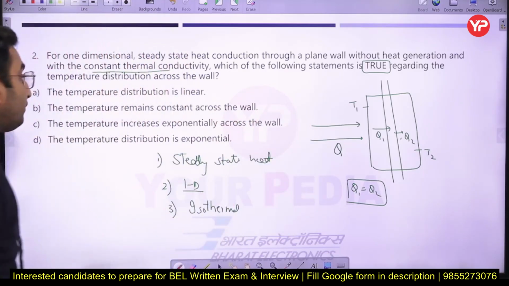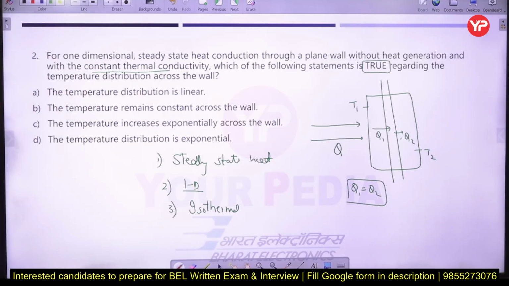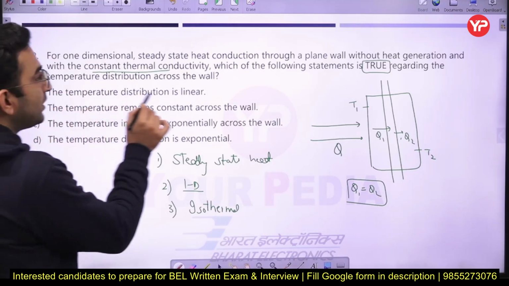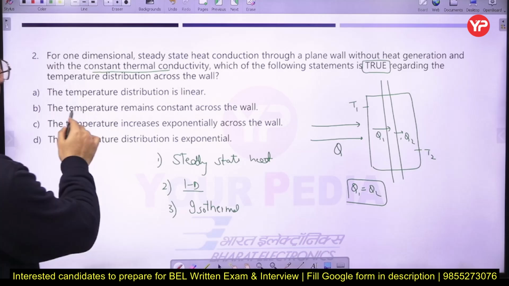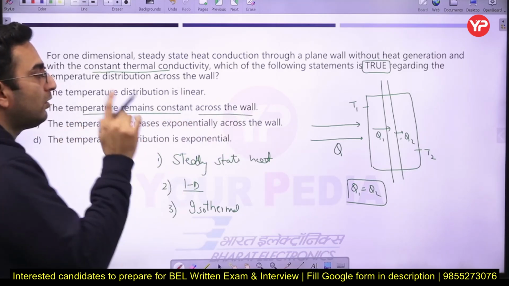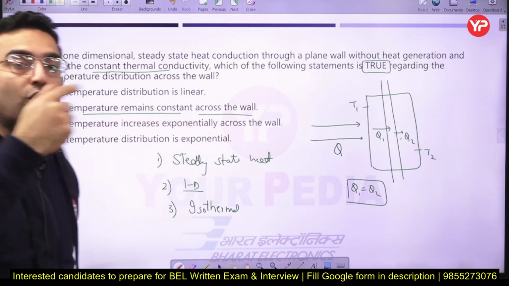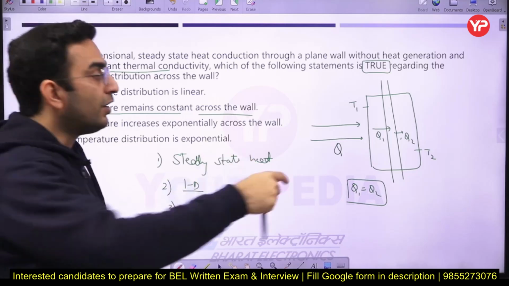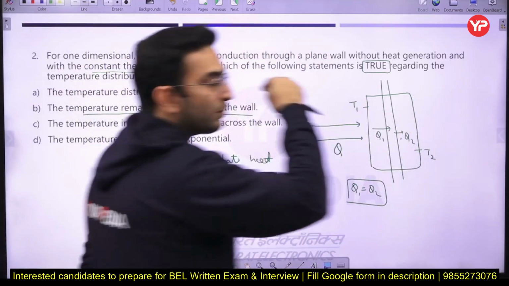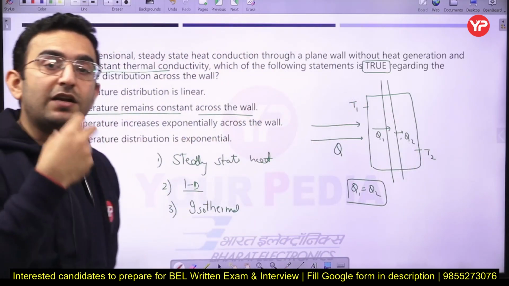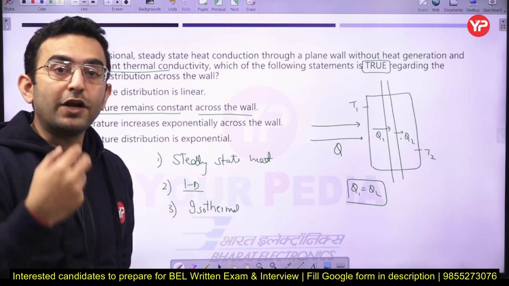Just remember that. So here I can say, first, the temperature distribution is linear. That is true. The temperature remains constant across the wall. That is wrong. The temperature is not maintained across the wall here. If you look across the wall, the temperature is reduced, because heat transfer requires a temperature gradient in order to flow.